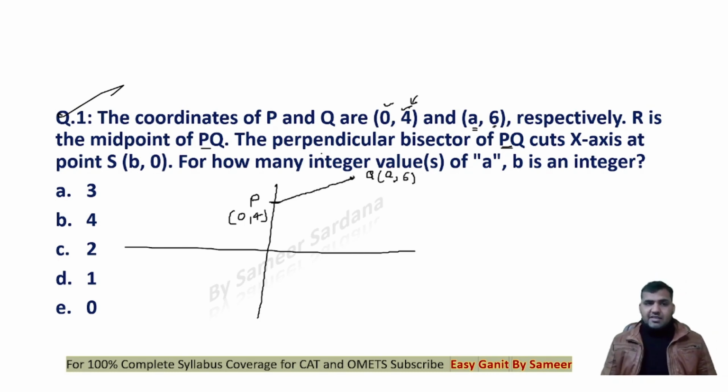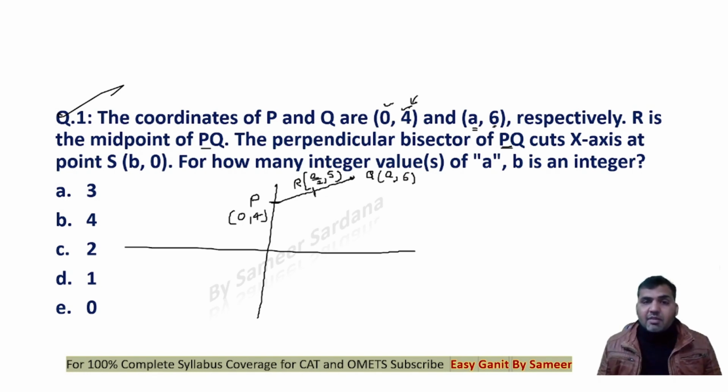It says that R is the midpoint of PQ. Now R here is the midpoint of PQ. Now you should know how to find out the coordinates of the midpoint. Can I say that the coordinates of the point R will be a by 2 and (6 plus 4), that is 10 by 2, right? That is 5. You should know how to find out the midpoints. Again, the theory part is explained in the 5 special classes. You can watch all these free 5 special classes of coordinate geometry.